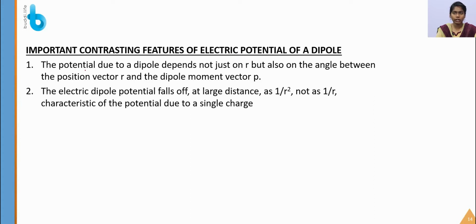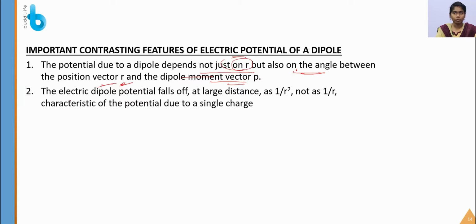The first one is electric potential due to a dipole depends not just on r but also on the angle between the position vector r and the dipole moment vector p. Yes, it does not depend only on r, it also depends upon the angle between r and p.